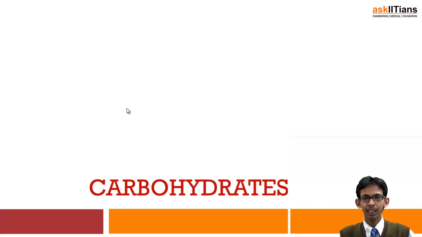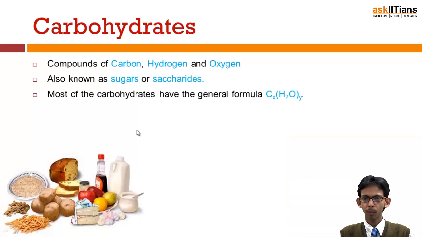Whatever we eat is broken down into glucose, and from that glucose we get energy which is used by our body for biological processes. So carbohydrates are chemically compounds of carbon, hydrogen and oxygen, and they are sometimes also known as sugars or saccharides, and their general formula can be represented by C6(H2O)y.